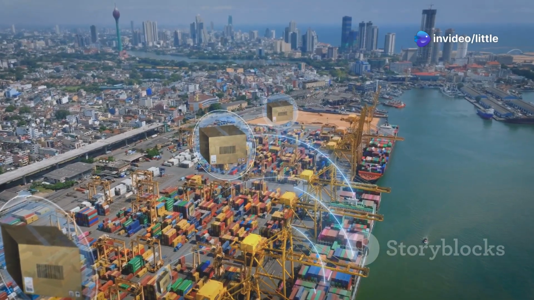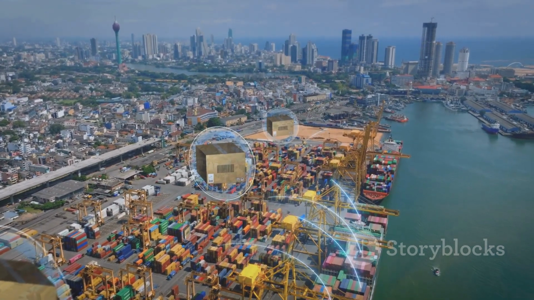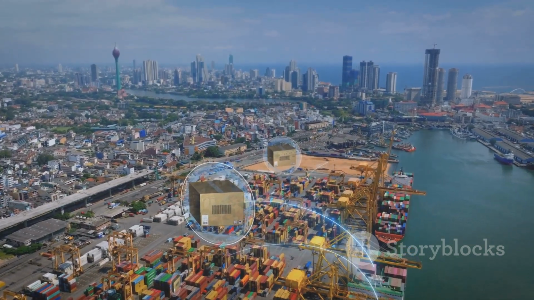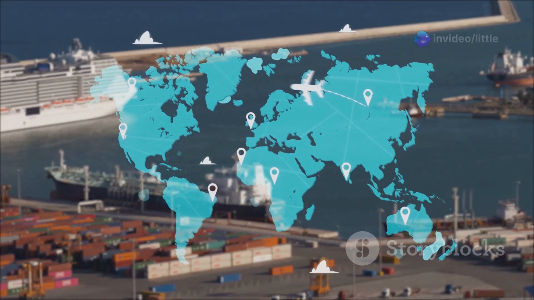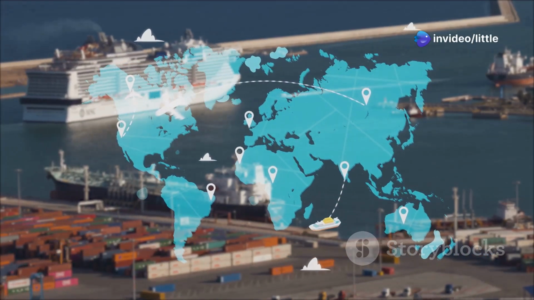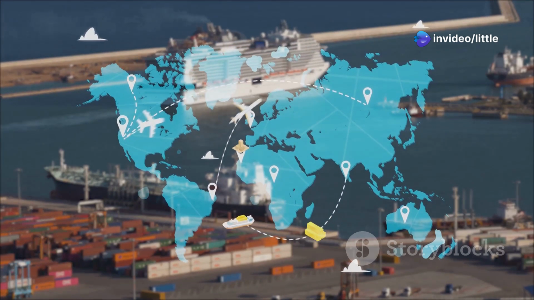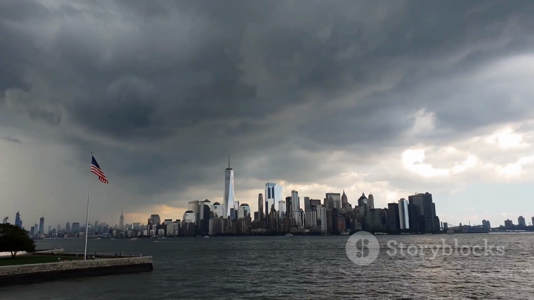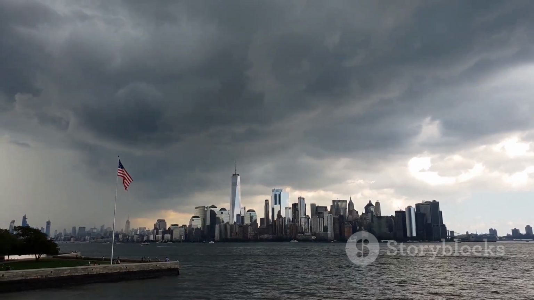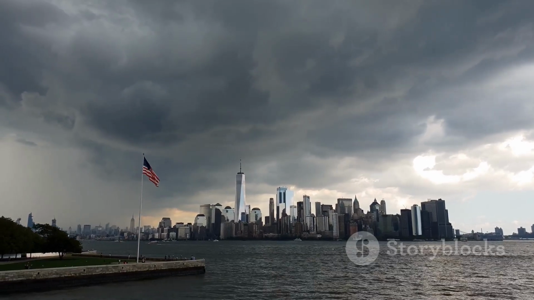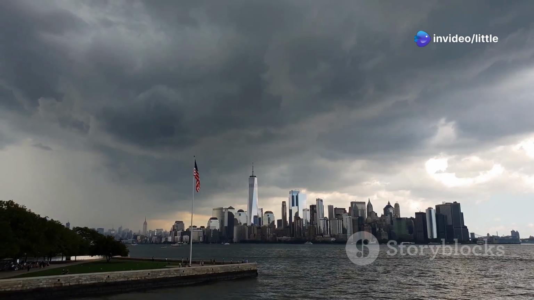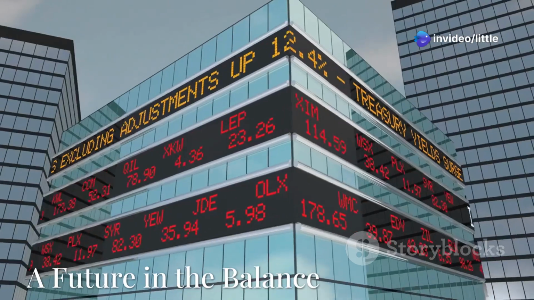These kinds of tariffs had the potential to really disrupt supply chains and hurt industries that rely heavily on global trade. All in all, the widespread condemnation and retaliatory tariffs from around the world really highlighted just how interconnected the global economy is. What started as a bilateral dispute between the US and China had evolved into a much larger issue, one that was creating global instability and a whole lot of uncertainty.